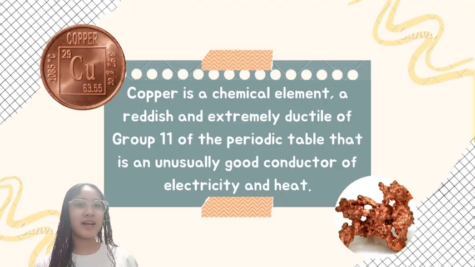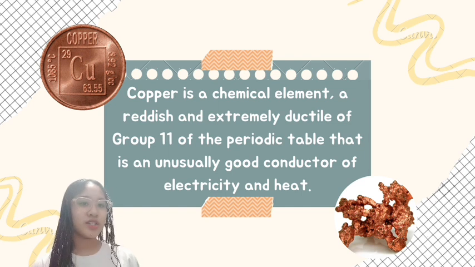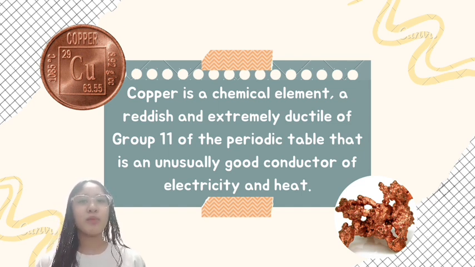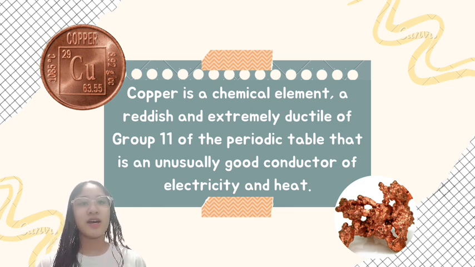Copper is a chemical element in group 11 of the periodic table that is an unusually good conductor of electricity and heat. It is reddish. Copper occurs combined in many minerals. Copper is commercially produced mainly by smelting or leaching, usually followed by electrodeposition from sulfate solutions. The major portion of copper produced in the world is used by the electrical industries. Most of the remainder is combined with other metals to form alloys.